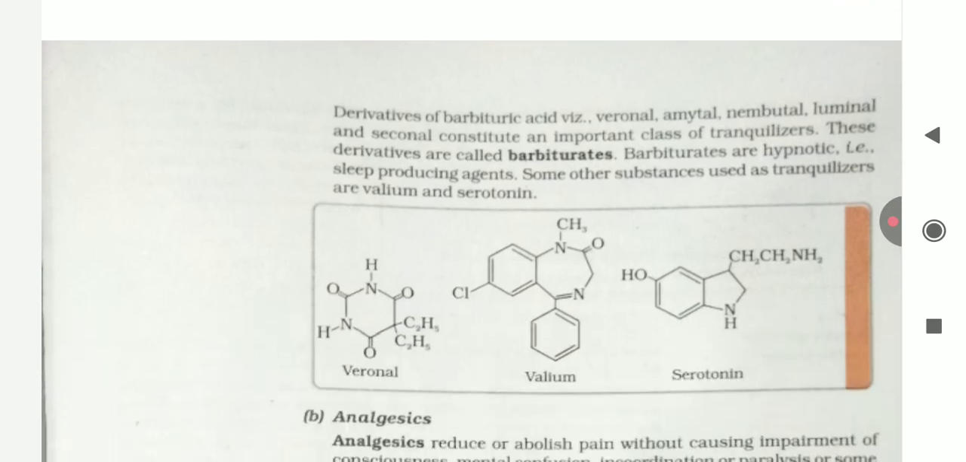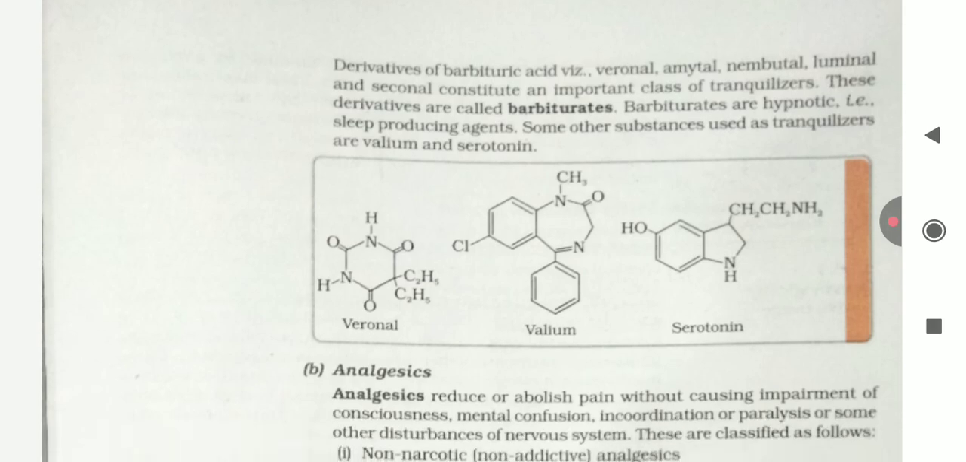Derivatives of barbituric acid, Veronal, Amytal, Nembutal, Luminal, and Seconal constitute an important class of tranquilizers. These derivatives are called barbiturates. Barbiturates are hypnotic, sleep-producing agents. Some other substances used as tranquilizers are Valium and serotonin.